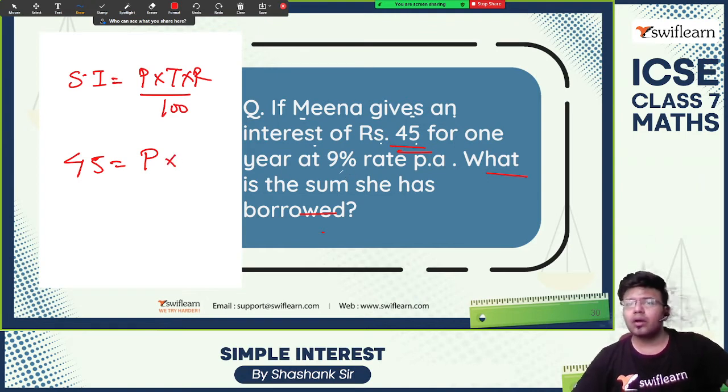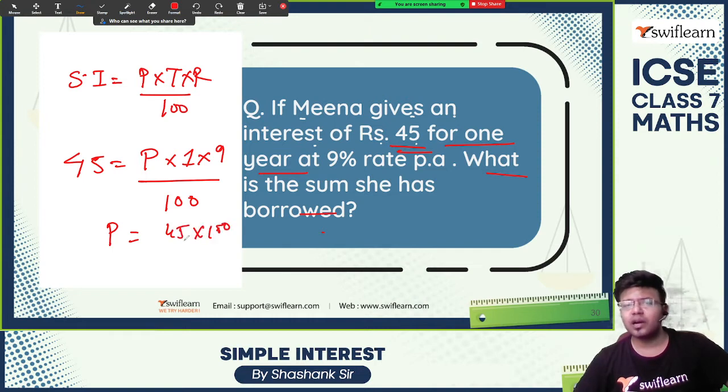We need to calculate P. Time period is 1 year, rate of interest is 9. So P is equal to 45 into 100 divided by 1 into 9. 9 ones are 9, 9 fives are 45. So the principal borrowed is rupees 500.